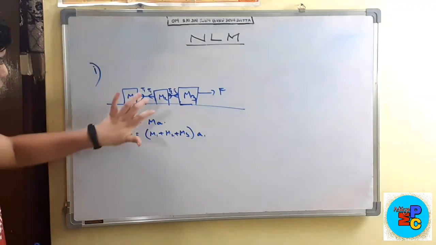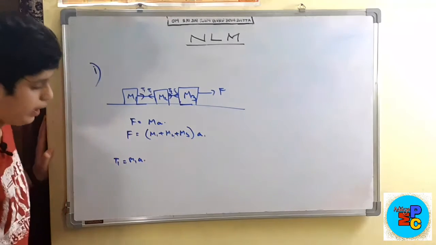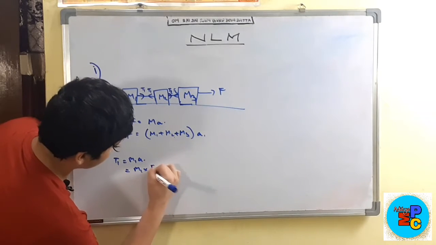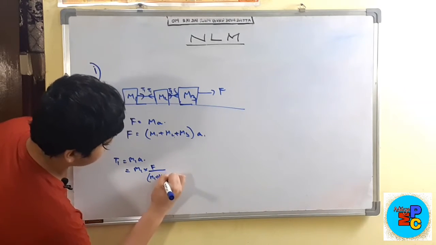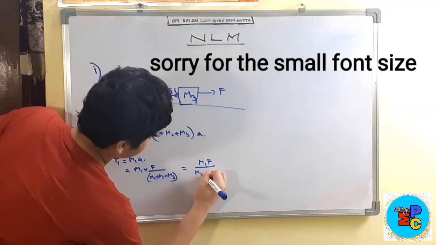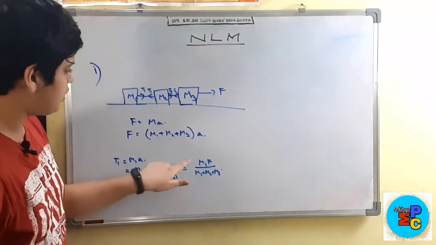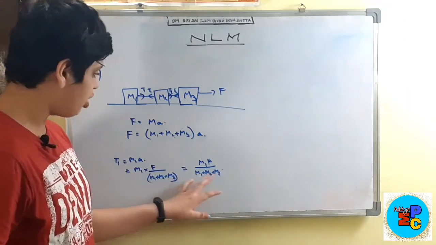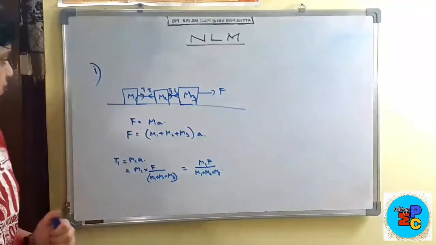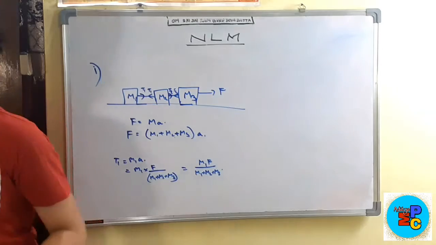So T1, which is the force acting on this string, is equal to M1 into A, that means M1 into acceleration. From here we can write A as F by (M1 plus M2 plus M3). So T1 is M1 into F by (M1 plus M2 plus M3). In the same way, T2 is equal to (M1 plus M2) into F by (M1 plus M2 plus M3). So that is the tension force in this case, and acceleration is F by (M1 plus M2 plus M3).